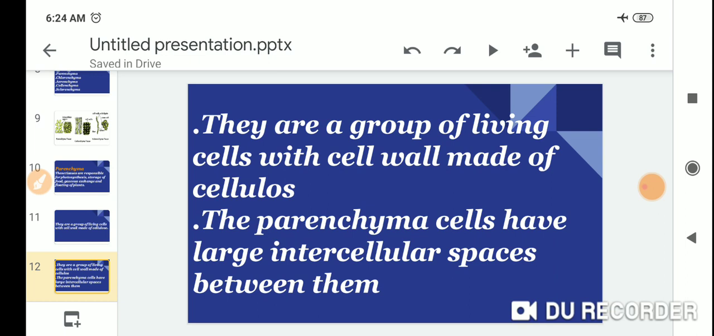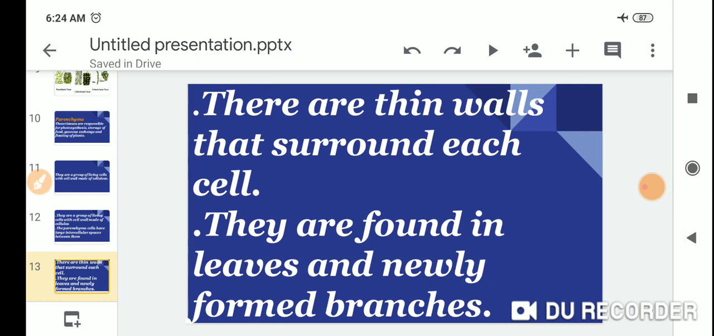And fourth, the parenchyma cells have large intercellular spaces between them. There are thin walls that surround each cell. They are found in the leaves and newly formed branches.